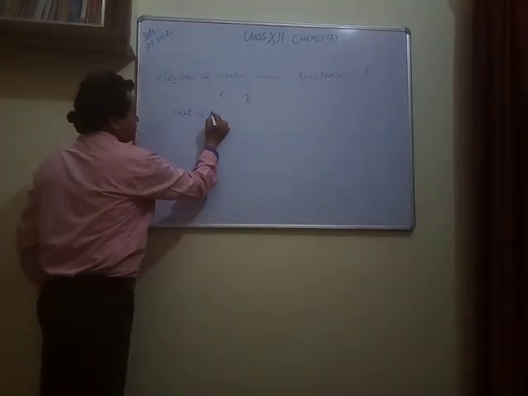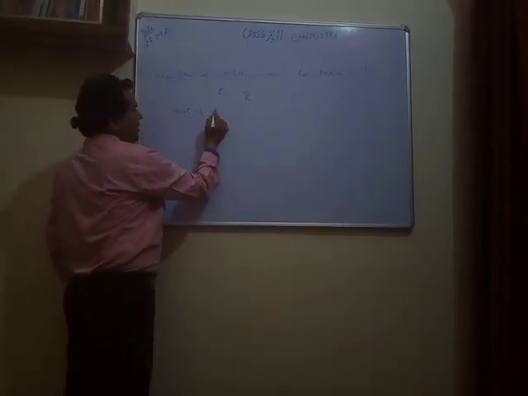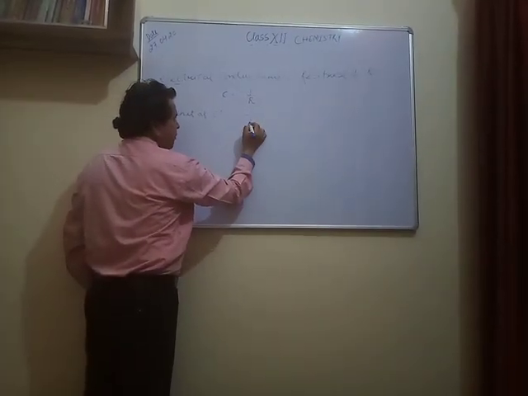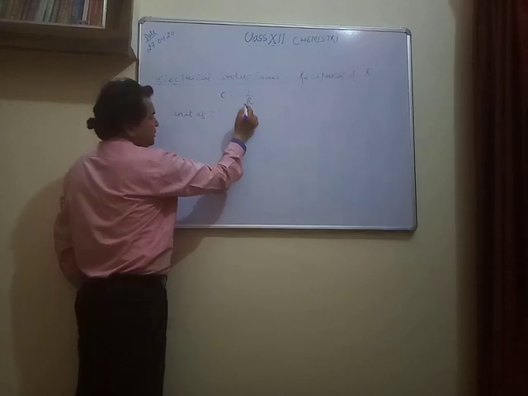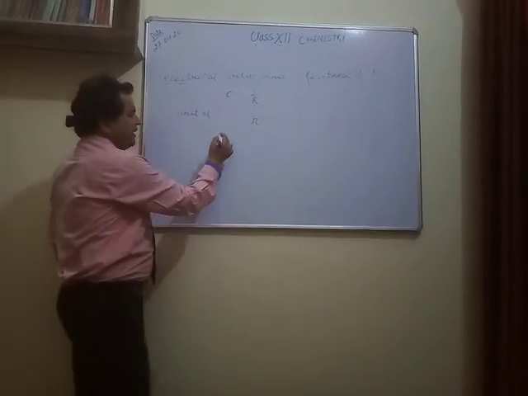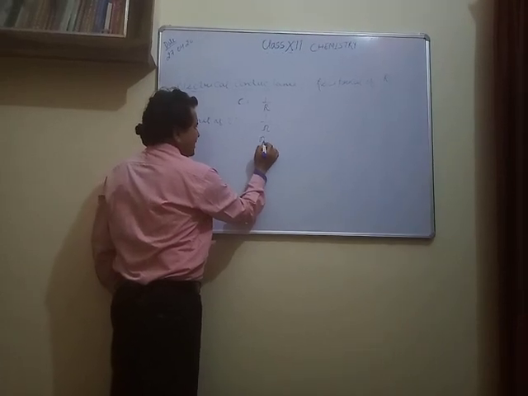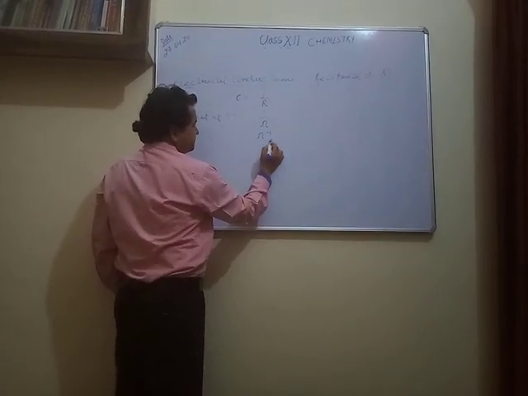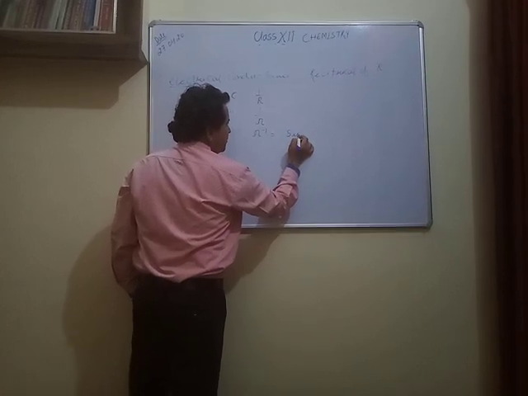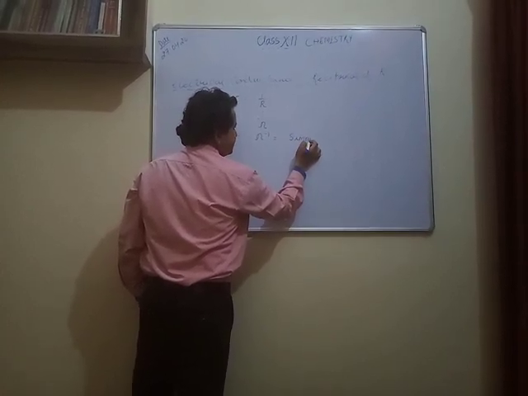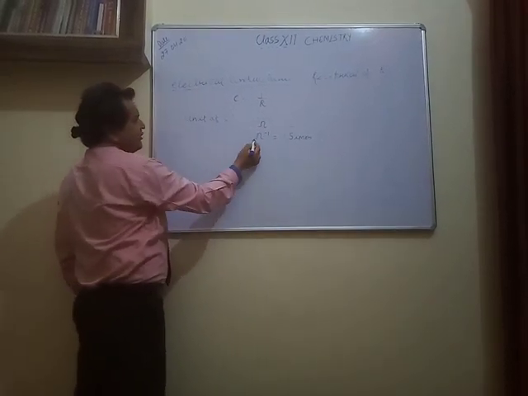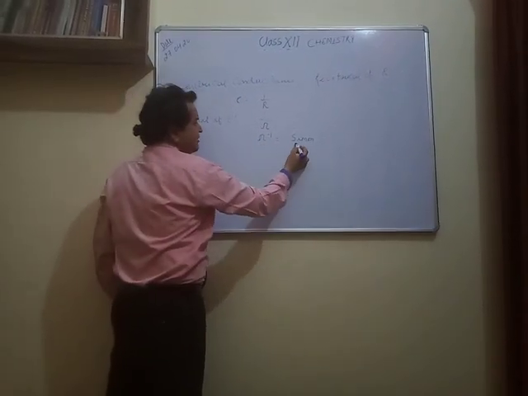The unit of electrical conductance will be 1 upon ohm. You all know ohm is the unit of resistance. That's why it can also be written as ohm inverse, which is also written as Siemens. Means the unit of electrical conductance can be ohm inverse or Siemens.